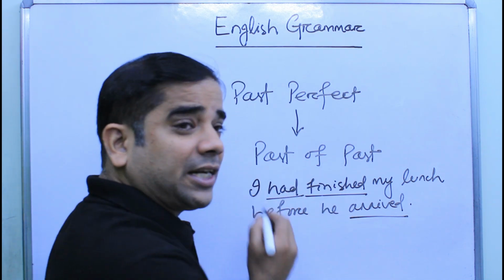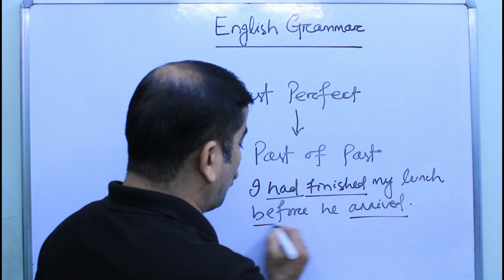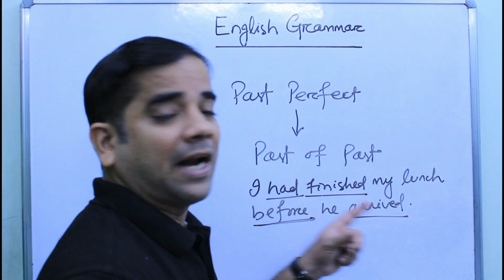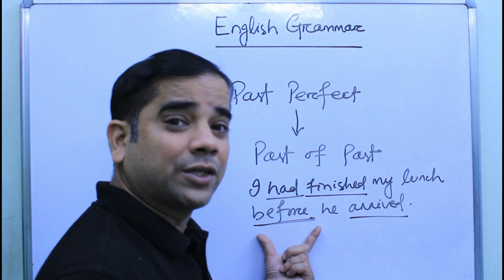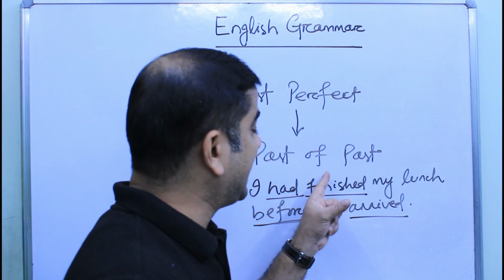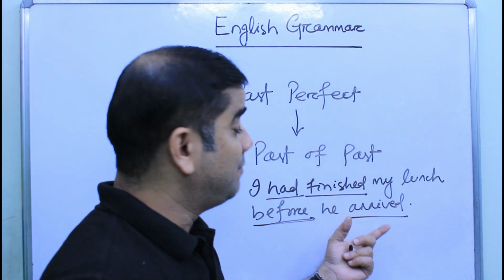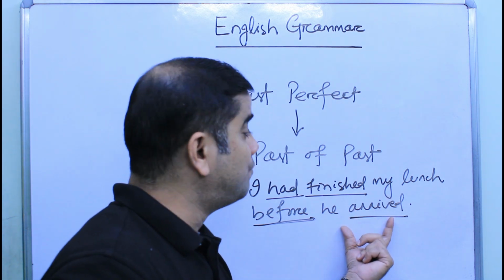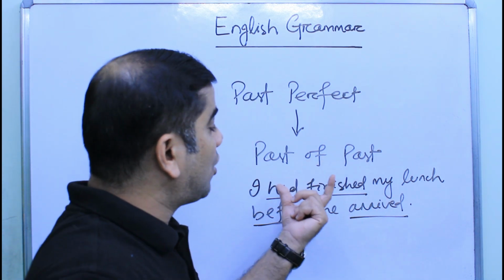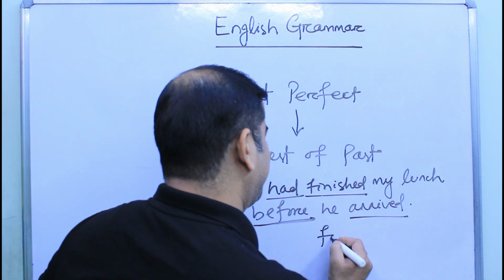Now you just go through the sentence. I had finished my lunch before he arrived. That means before shows that this action had already completed before the action, that is arrived. Before the arrival of my friend, I had already finished my lunch. So finished is